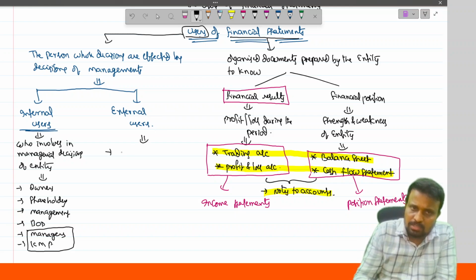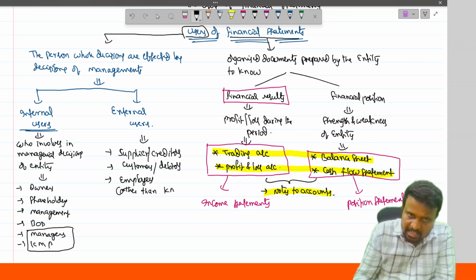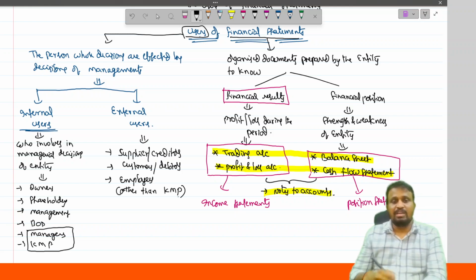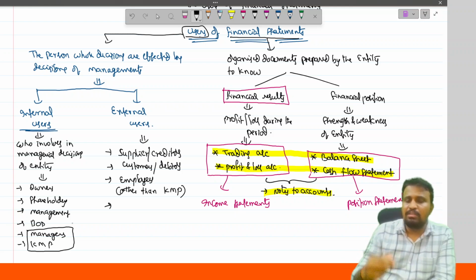And coming to the external users: suppliers or creditors, customers or debtors, employees other than key managerial persons.